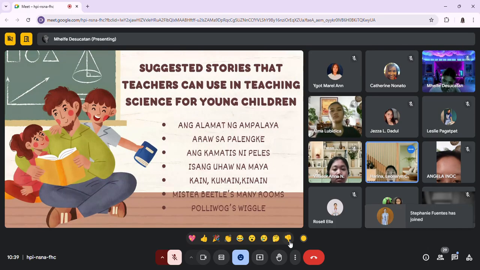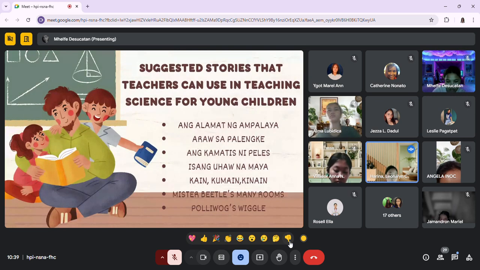Teachers can also use a story about a curious little planet that wants to explore the universe, teaching about the solar system; a story about a raindrop that travels through the water cycle; and a story about a young animal that learns about its habitat and how to survive, teaching about animals.